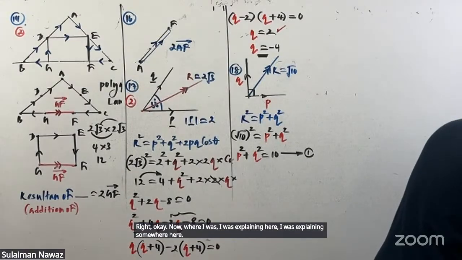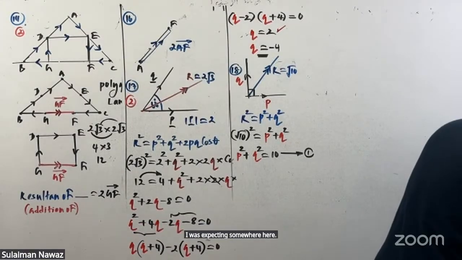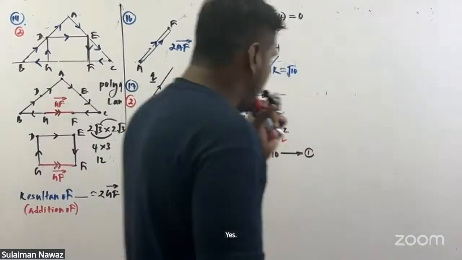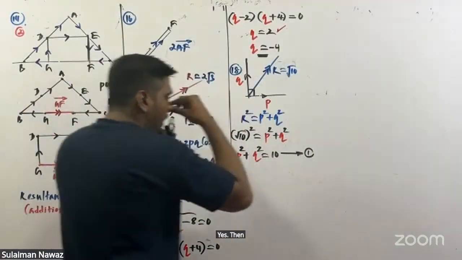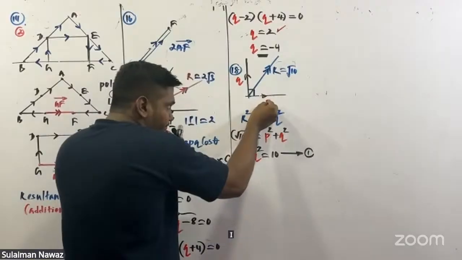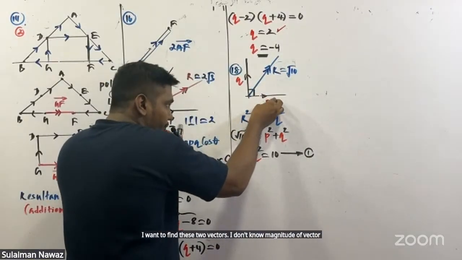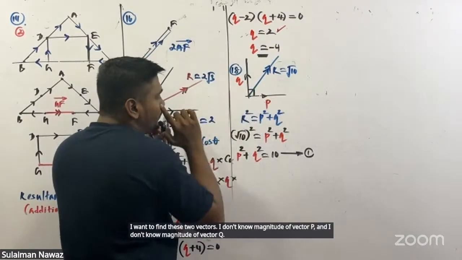Now, where I was explaining, I was explaining somewhere here. Then now they are telling a story. I want to find these two vectors. I don't know the magnitude of vector P and I don't know the magnitude of vector Q. I want to find P and Q.